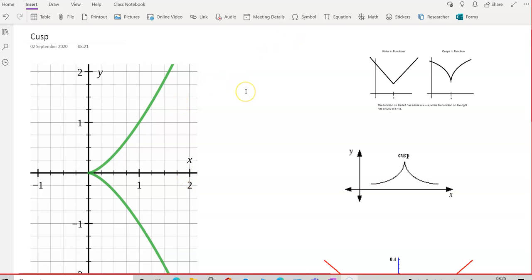So this is the class on discussing cusp. Cusp is a point on the curve where its concavity doesn't change. Okay, concavity will remain the same at the point. Then it is said to be cusp.